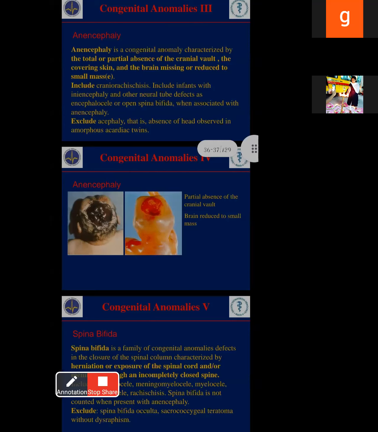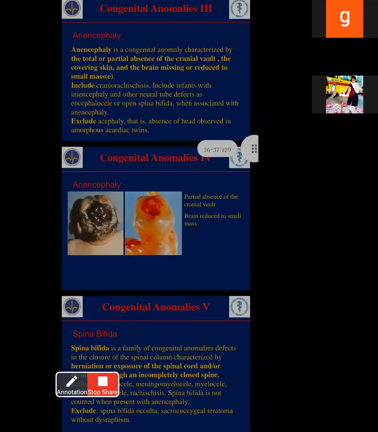Next, encephalocele. Encephalocele means a tumor growing at the back of the skull, like a balloon shape, enlarging at the backside of the head. Open spina bifida means total spinal cord opening. I already showed a picture, and afterwards I will show the whole back of the spinal cord. Spina bifida means total opening in the middle of the spinal cord. That is called spina bifida.